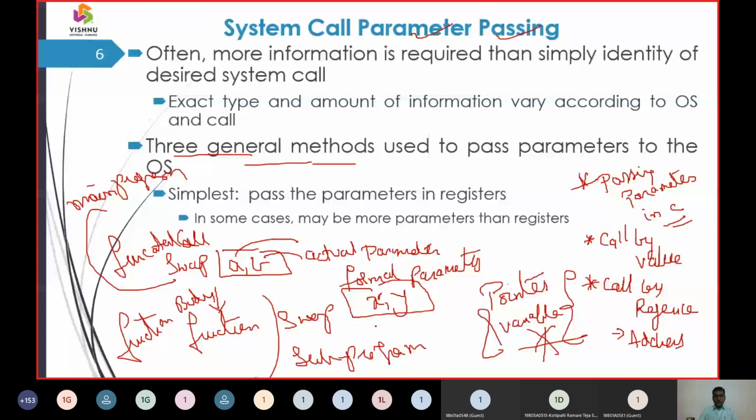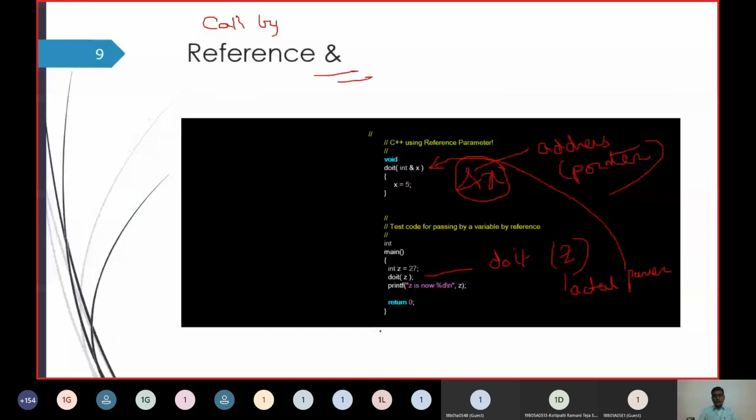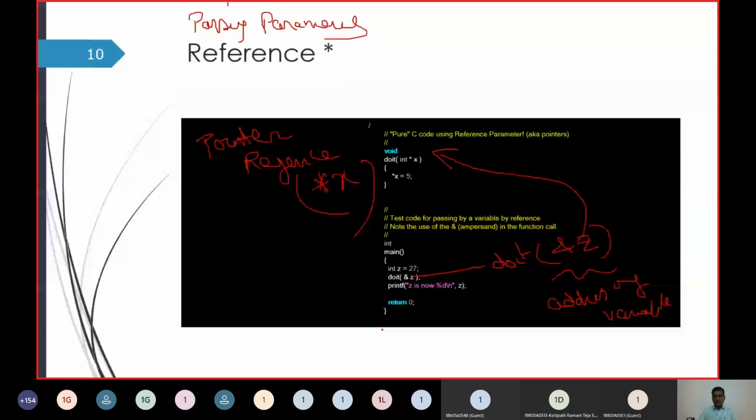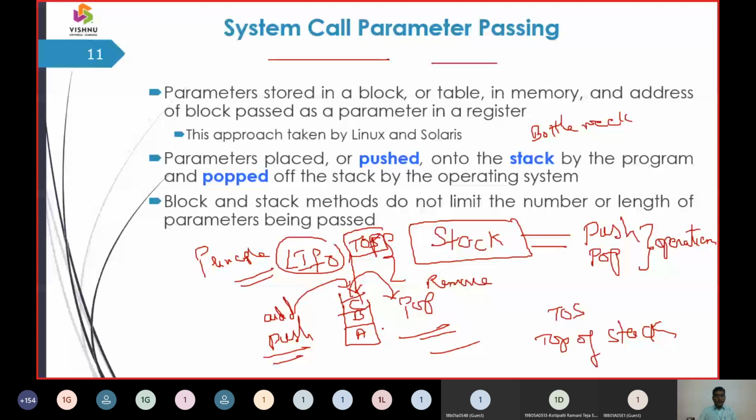Next, we talked about pointer locations. We approached two mechanisms: one with the ampersand mechanism, that is call by reference, and another call by reference with the asterisk mechanism, using pointers. And the third way of passing parameters to system calls is via the stack operation.